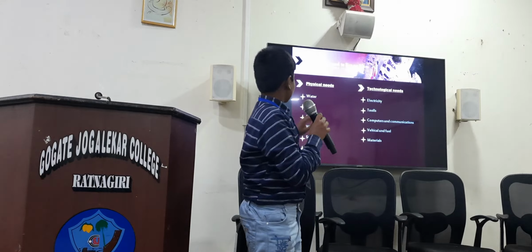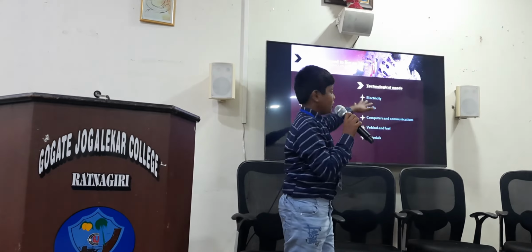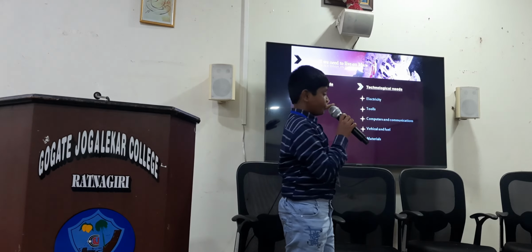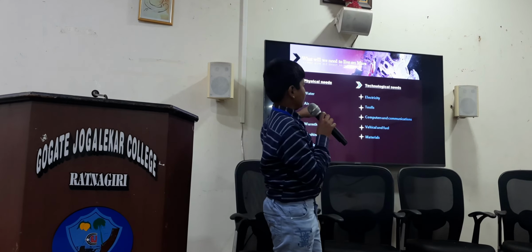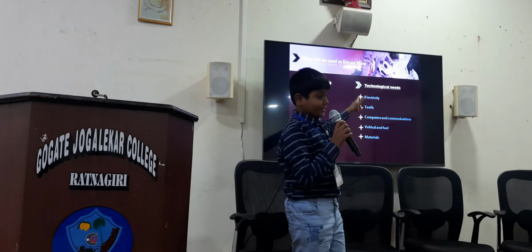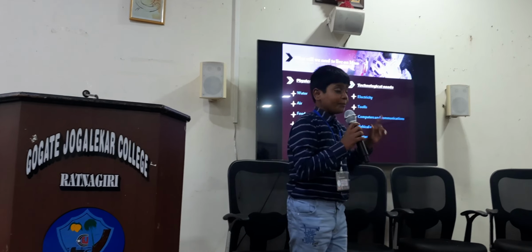Next slide. What will we need to live on Mars? There are some physical needs and technological needs I have classified. The physical needs are water, air, food, warmth, sunshine, clothing. And the technological are electricity, tools, computers and communications, vehicles and fuels, and materials.